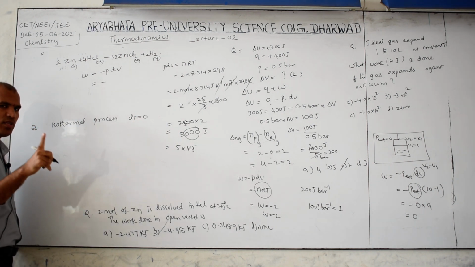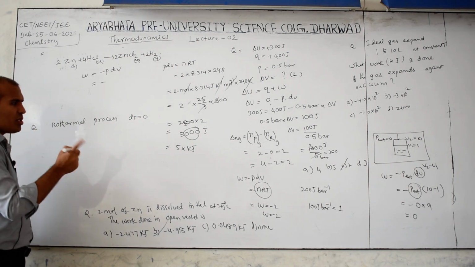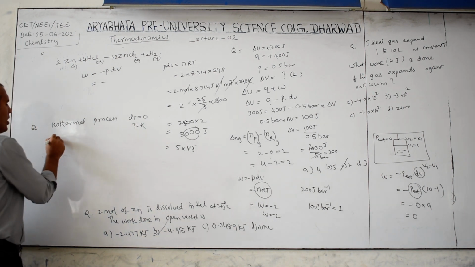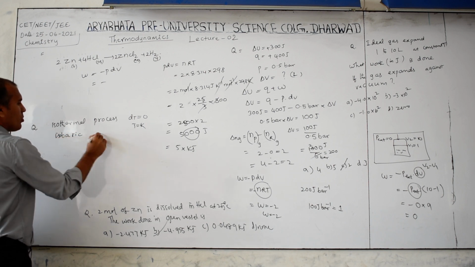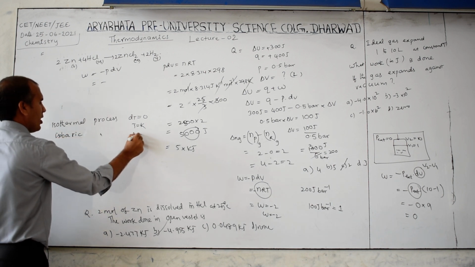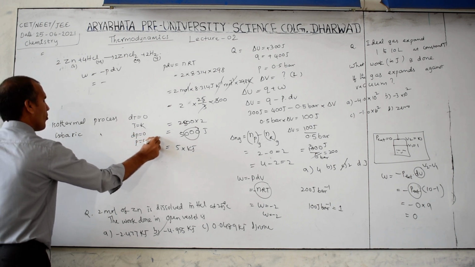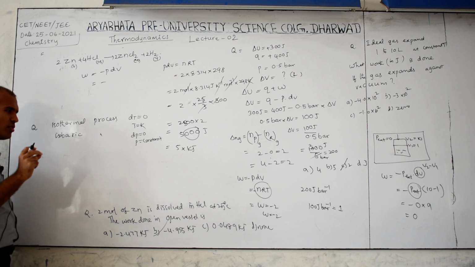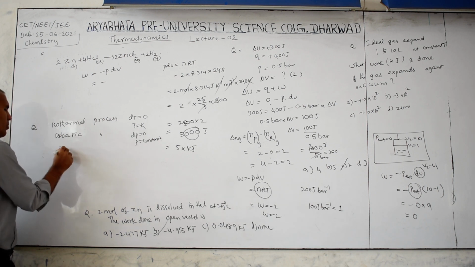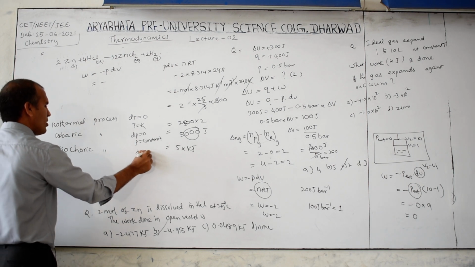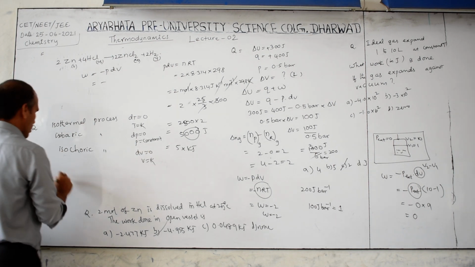Don't write T equal to 0. T is constant, but change in temperature is 0. And isobaric process, here dP is 0, P is constant, but P is not 0. Isochoric process means dV is 0, V is constant.